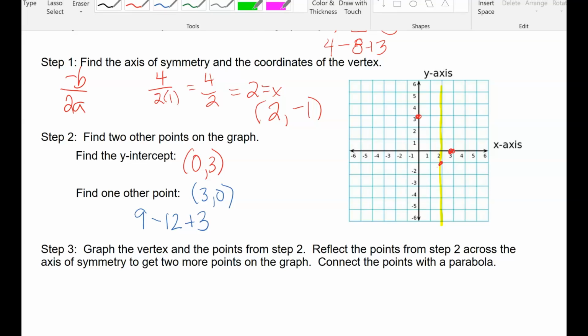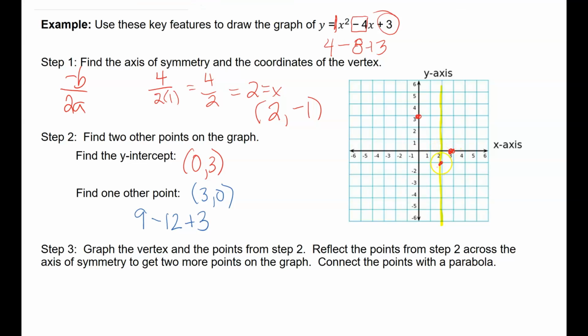So whatever appears on one side, notice this, one step to the right, and we put our dot here. In that same spot, one step to the left will be another one of the dots. Over here, we did 2 steps from the line to the left, so we can do 2 steps to the right. And then we draw our parabola, again, not making straight lines, knowing that this is going to swoop up.